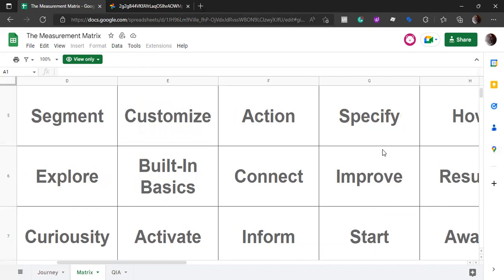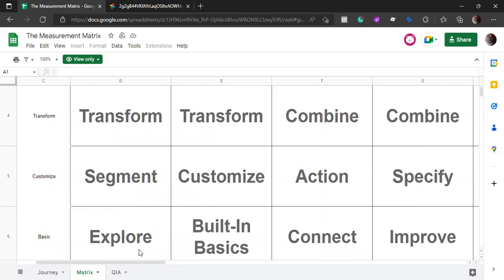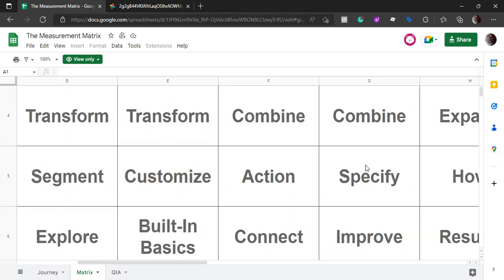We are going to spend some time on this improve step because we start getting data, and then we use it to make better guesses. Now, we level up and go to the customized level, and we go to specify.